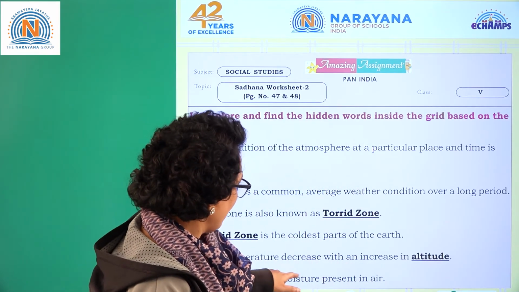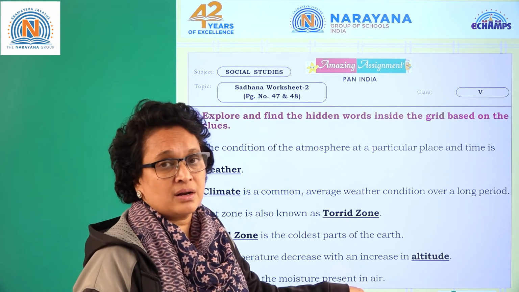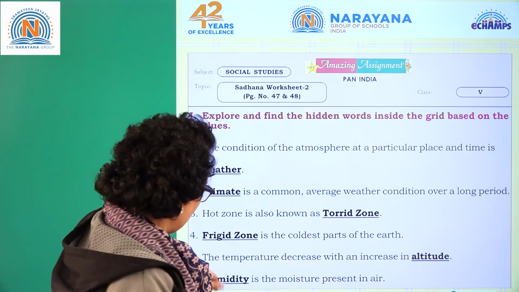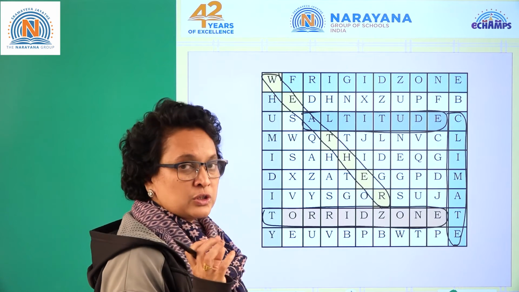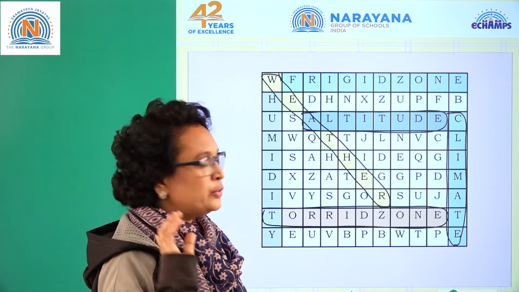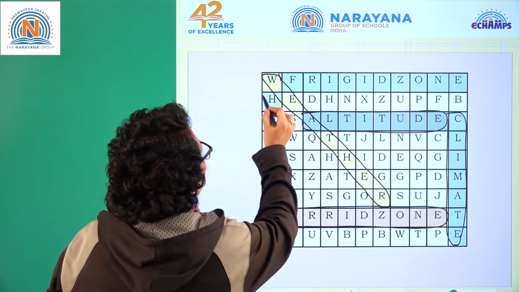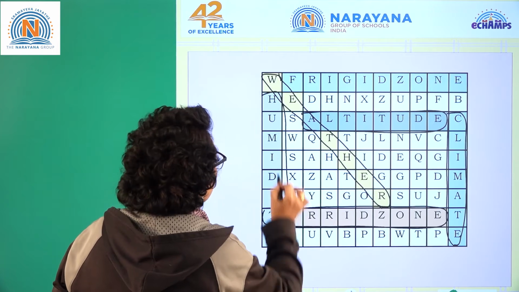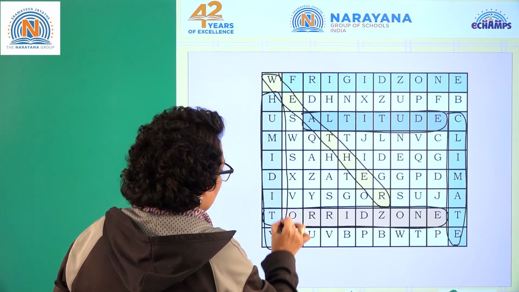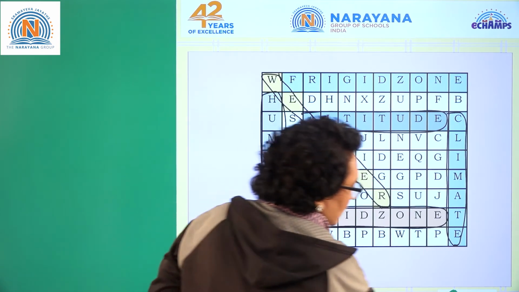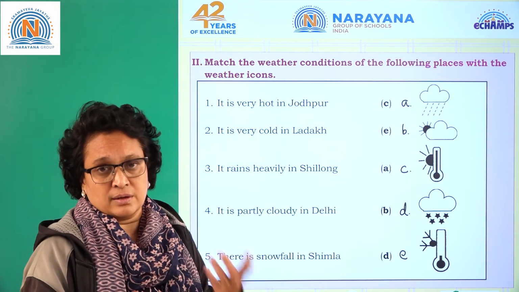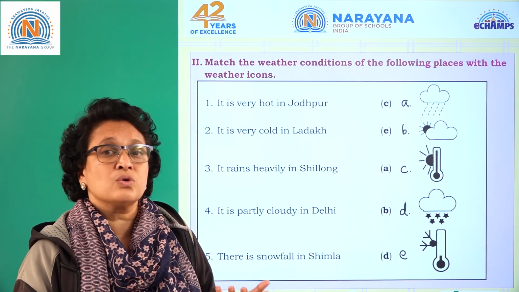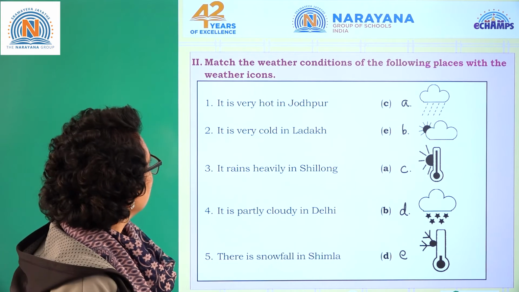Dash is the moisture present in the air. Humidity. The answer is humidity. Invisible water molecules present in the air are called humidity. So where is humidity? Here is humidity. Okay, children, with this you can do different word grids, but you need to understand the content first, right? Let's go for the next one.